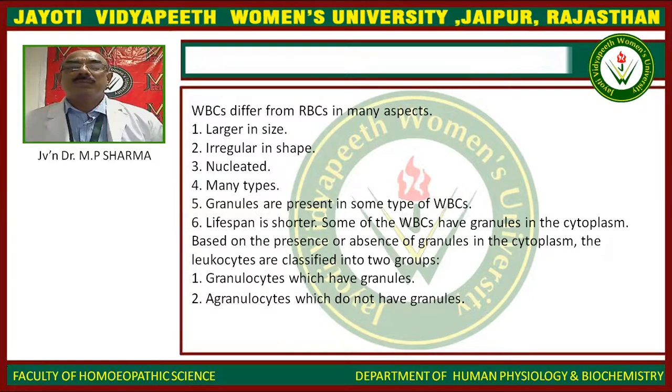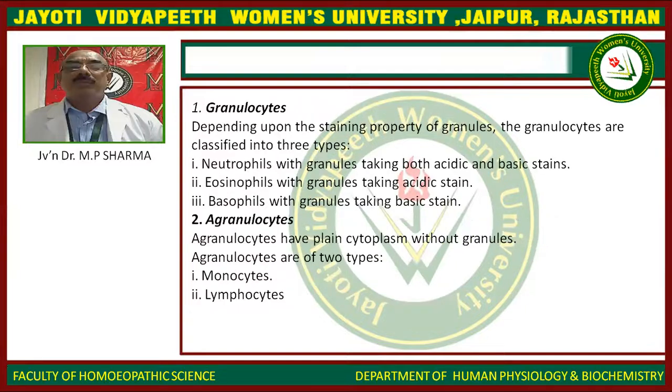Some of the WBCs have granules in the cytoplasm. Based on the presence or absence of granules in the cytoplasm, the leukocytes are classified into two groups. Number one, granulocytes, which have granules. Number two, agranulocytes, which do not have granules. Depending upon the staining property of granules, the granulocytes are classified into three types.